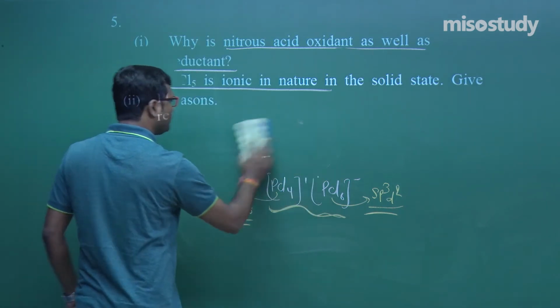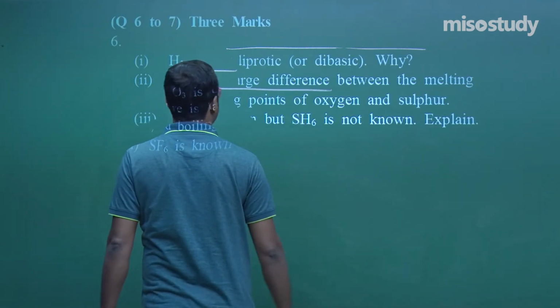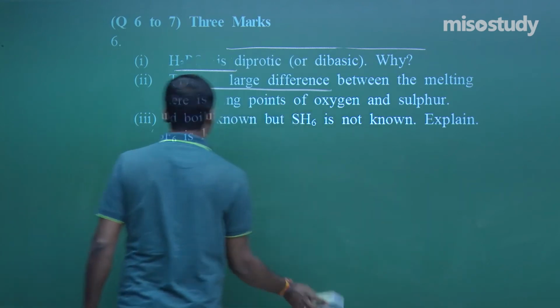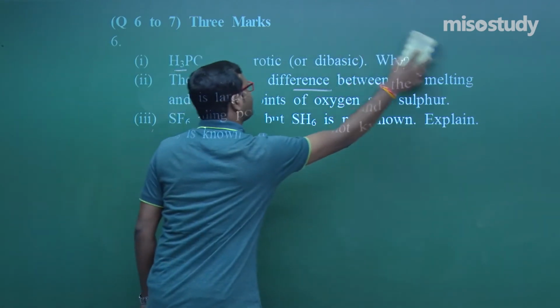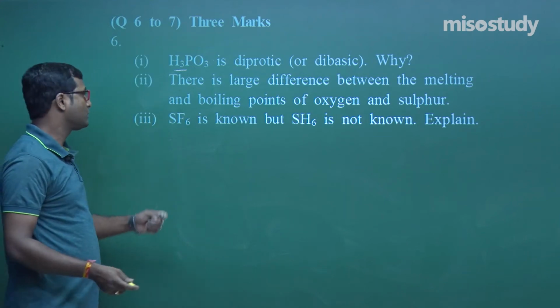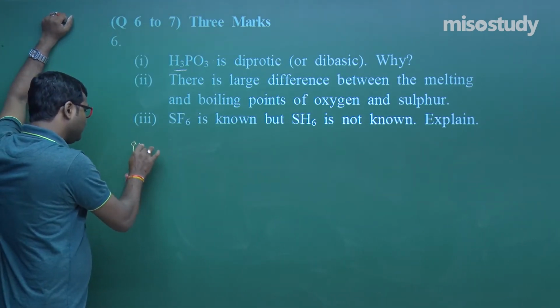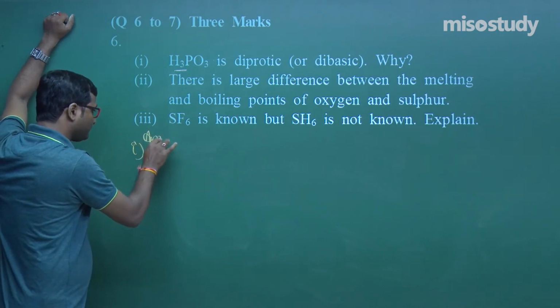Now I am going to rub this part and will discuss the next question. Now what is the next question? Read the question carefully. The question number 6, a 3 marks question. What is given here? That is 1, this is the answer.